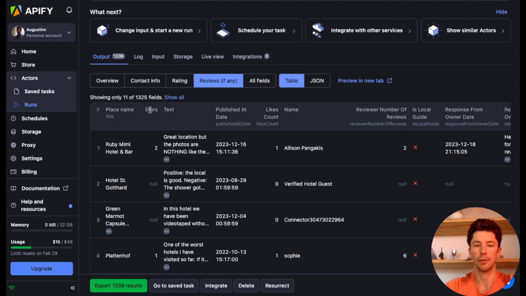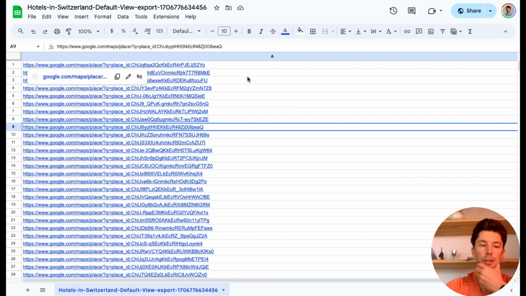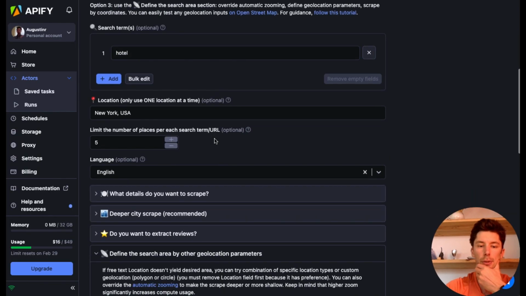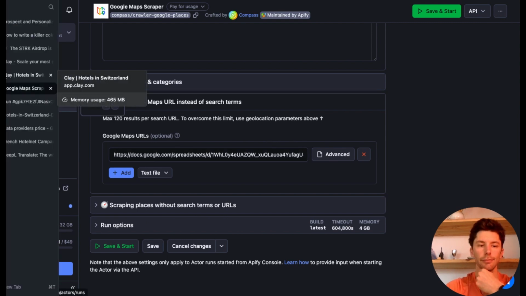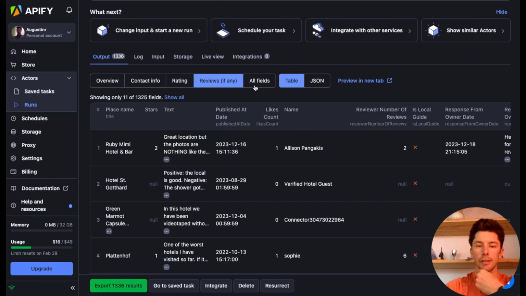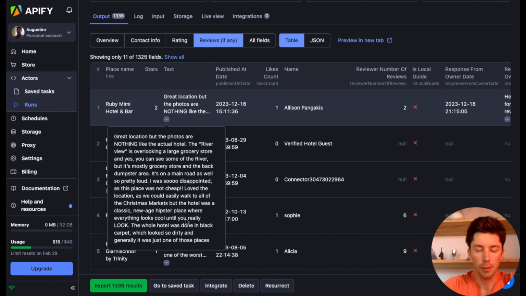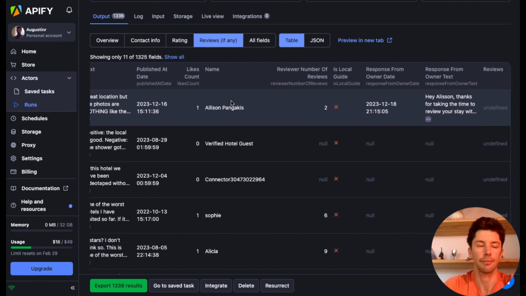In order to get reviews only for my list of hotels, I extracted the Google Map URL, put it in a table, and included the link in the research just here. So it will go through all my hotels. So here are the results. So here is the hotel. This is the review. It was for the keyword dirty. Here you see it's dirty, the published date, reviewer, and all this.